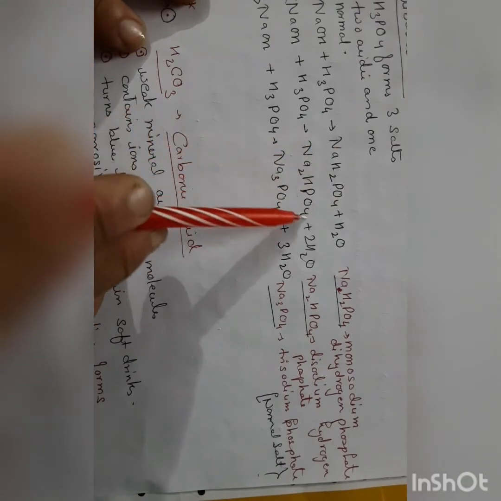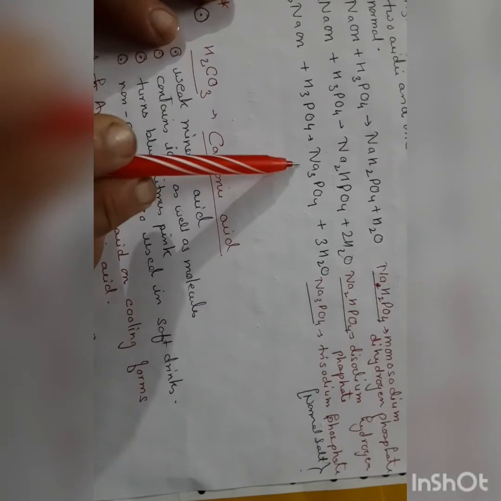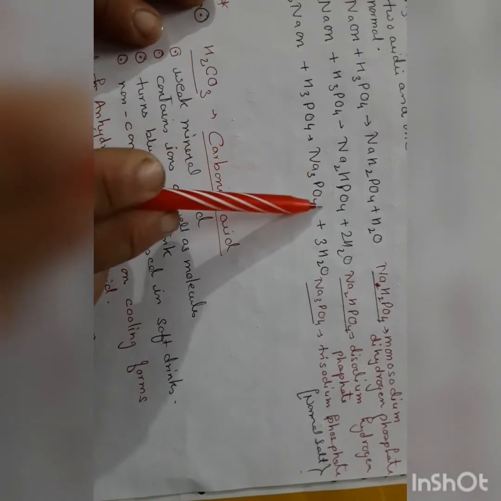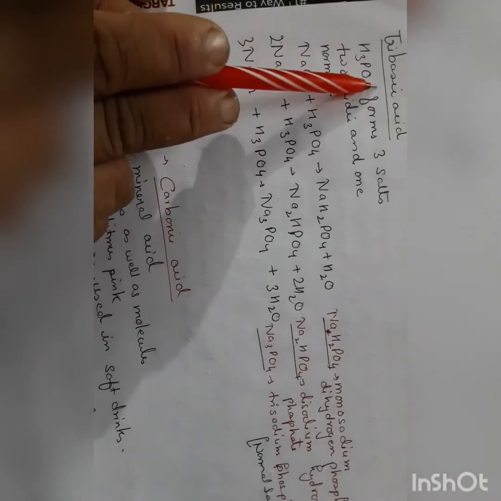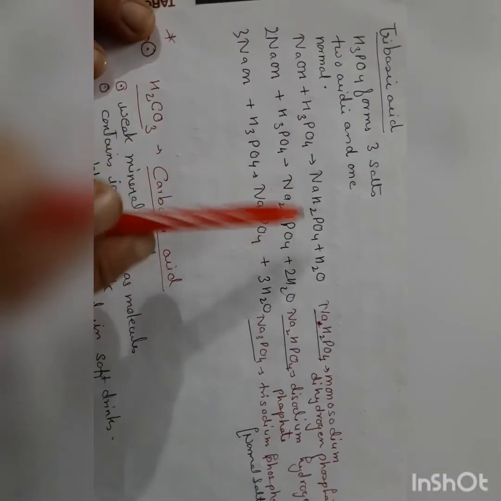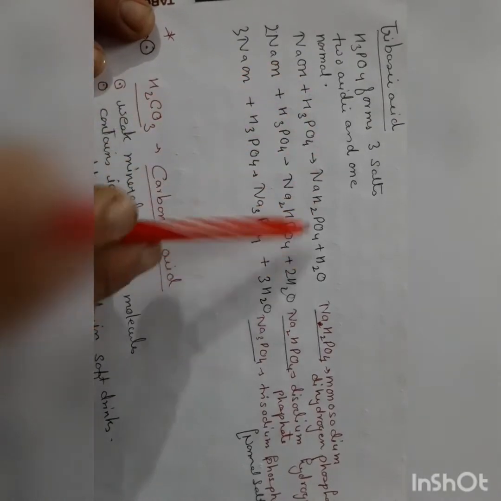Both of them are acidic salts. And trisodium phosphate is a normal salt. So in tribasic acid, 3 types of salts are produced: one is a normal salt and the other 2 are acidic salts.